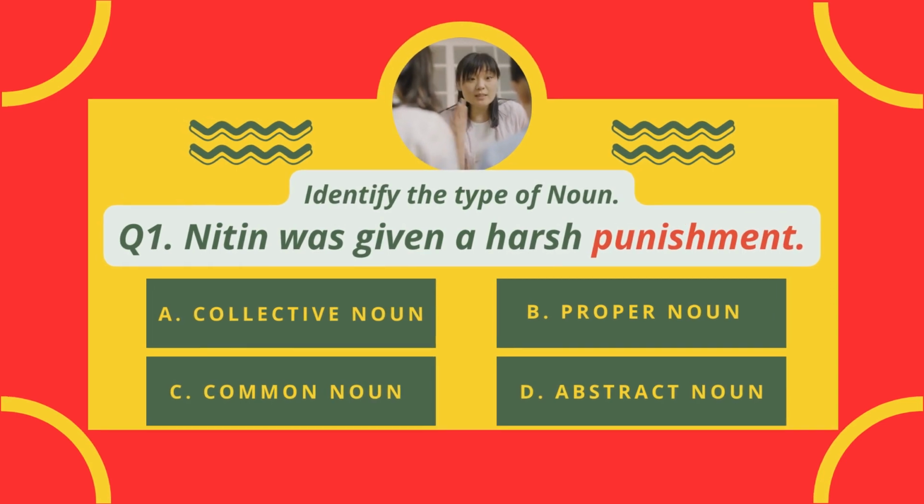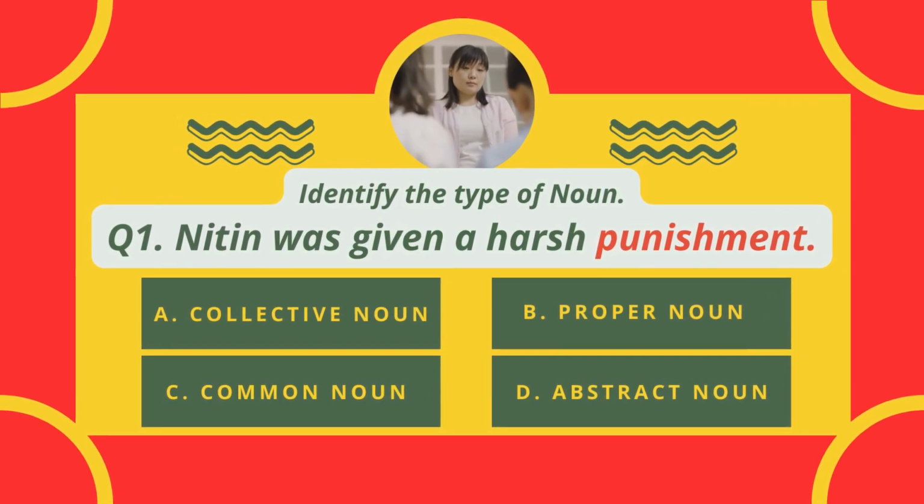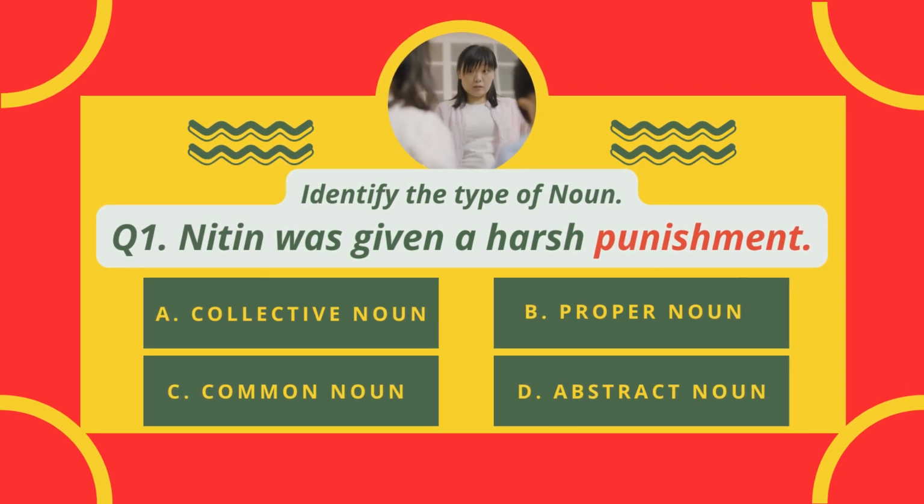Identify the type of noun. Nitin was given a harsh punishment. Here, the noun punishment is A. Collective noun, B. Proper noun, C. Common noun, or D. Abstract noun.